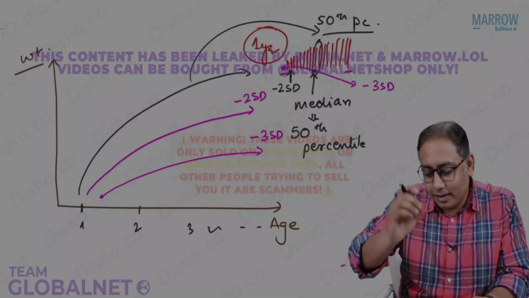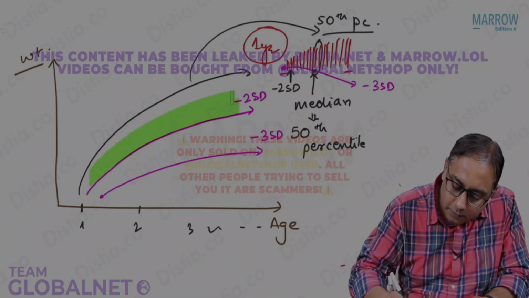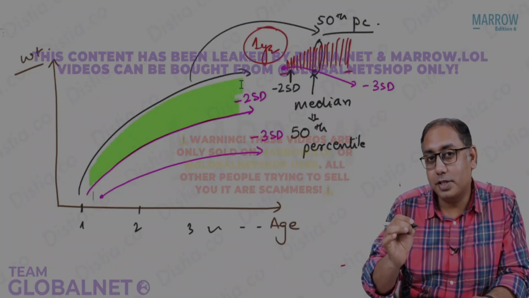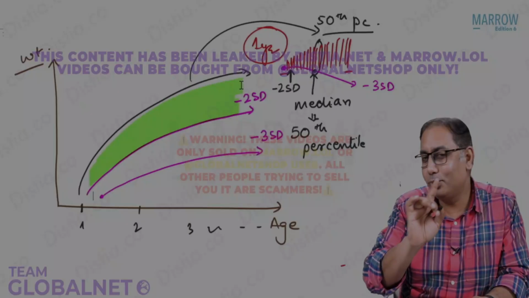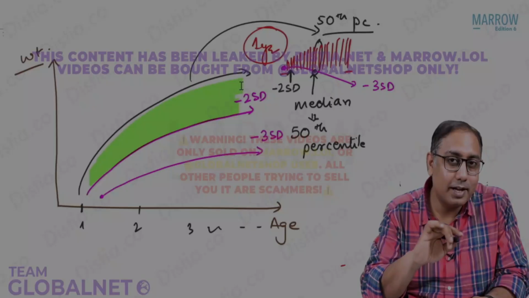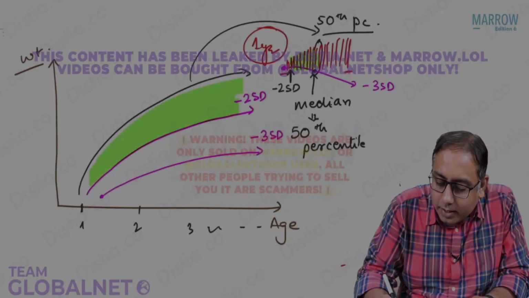So if you just look at the screen right now, such a wonderful phenomenon you will observe. A child who is below the 50th percentile but not beyond 2 standard deviation, very important, do not confuse, that means which child? This child.